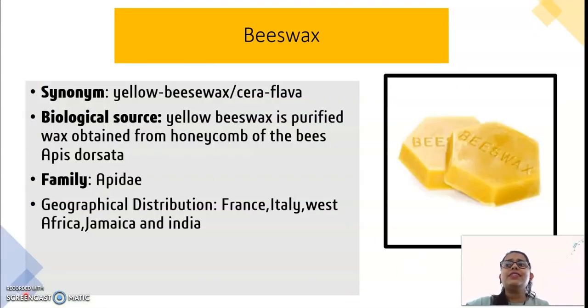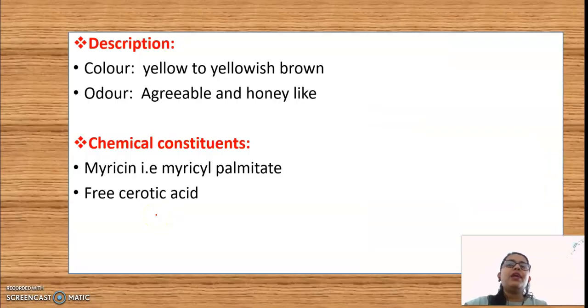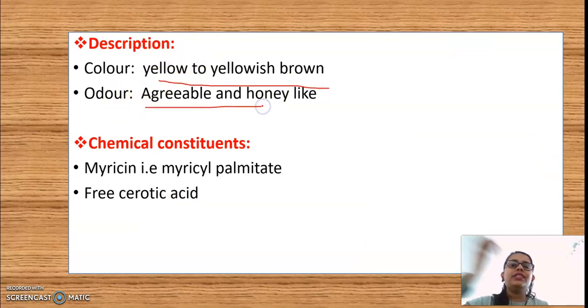Next is the beeswax. So beeswax, yellow beeswax and cera flava. Synonym of beeswax is yellow beeswax and cera flava. Biological source: yellow beeswax is a purified wax obtained from honeycomb of the bees Apis dorsata, family Apidae. So that is very important, the family is Apidae. Color, as you have seen, yellow to yellowish brown. Odor, agreeable, it is having a pleasant smell, that is agreeable, or we can say honey-like smell.